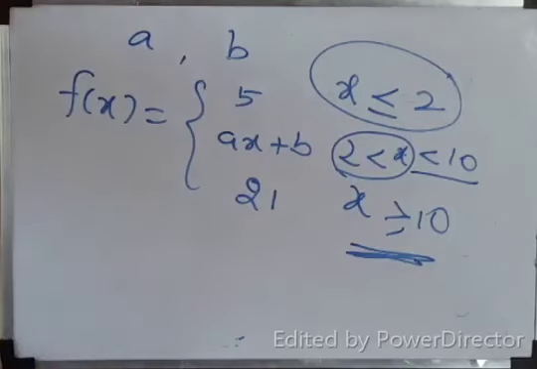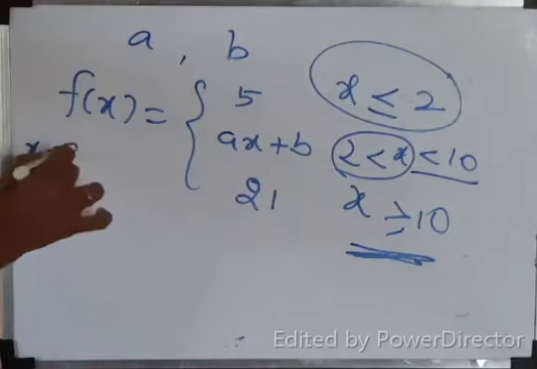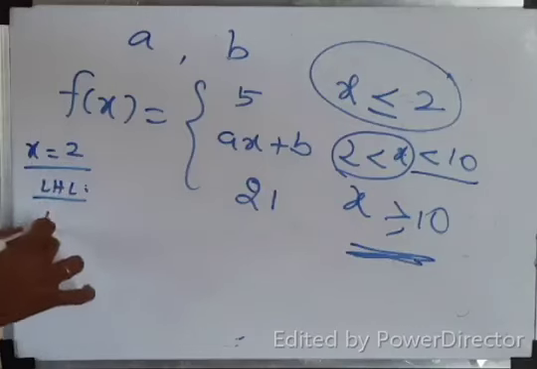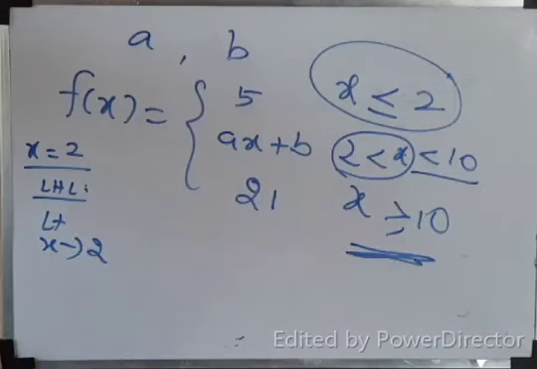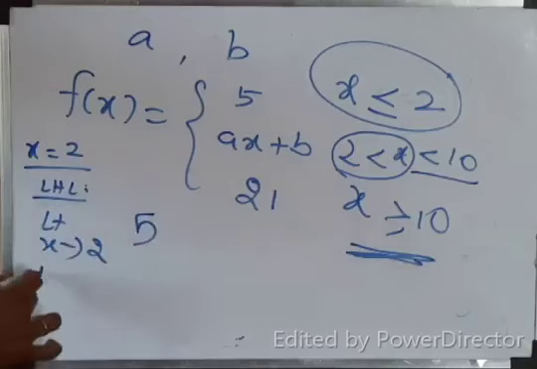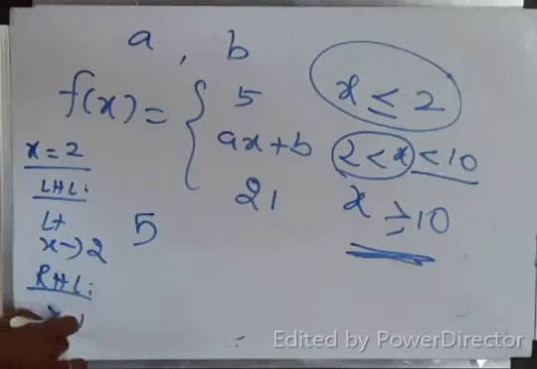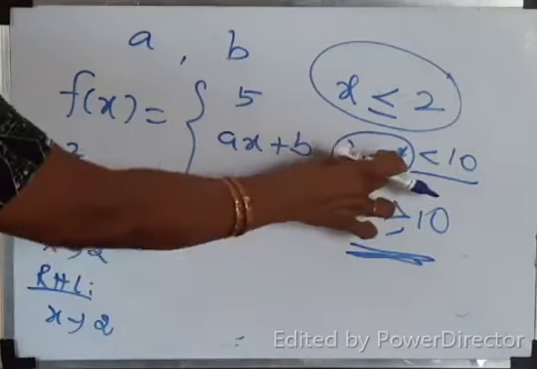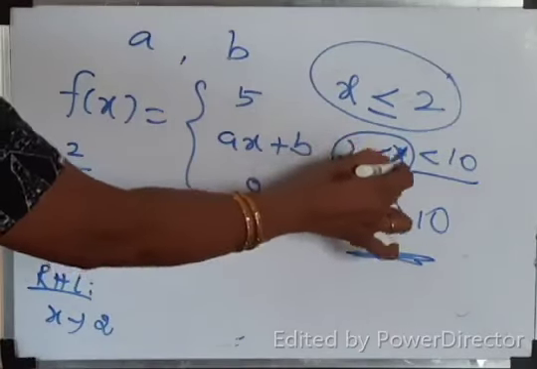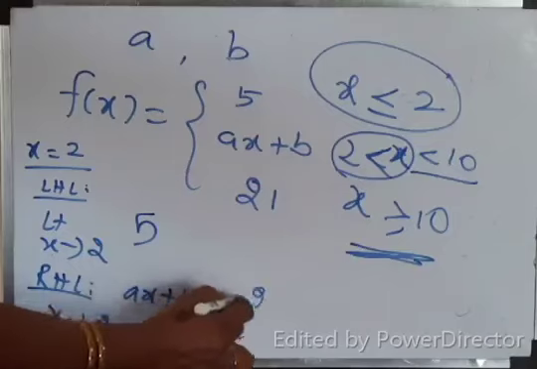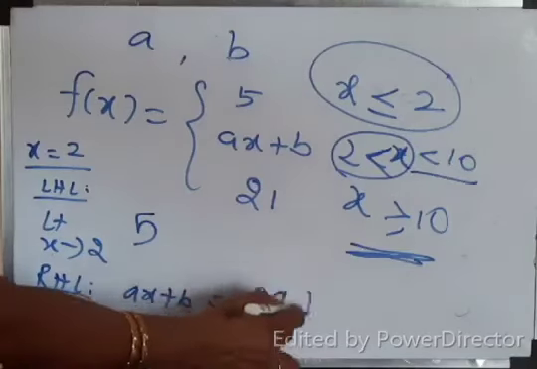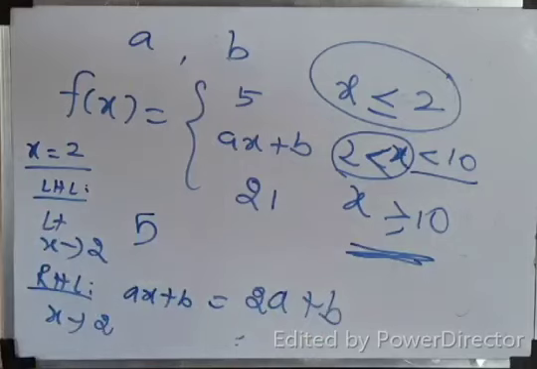At x equal to 2, first we find that. My LHL: limit x tends to 2 minus. Less than 2 is 5. So the answer is 5. Over. RHL: limit x tends to 2 plus. X greater than 2. How will you read? The crocodile mouth is towards x. So greater than 2, it is ax plus b. Substitute x equal to 2. 2a plus b. Am I right? 2a plus b.